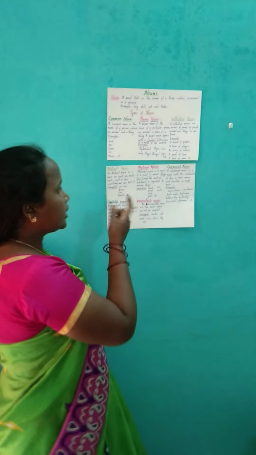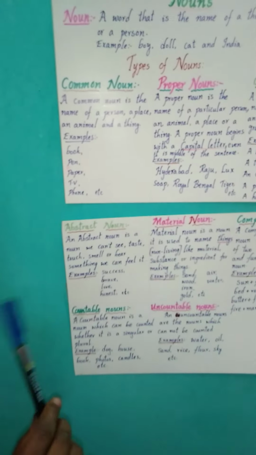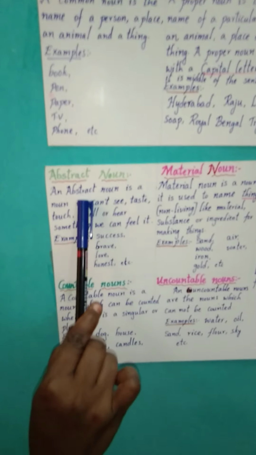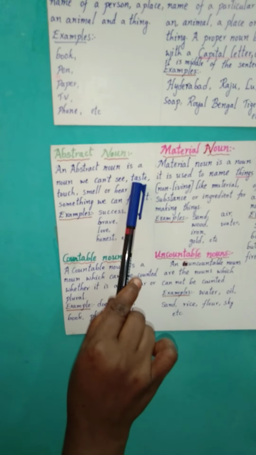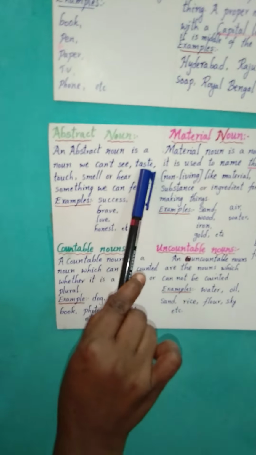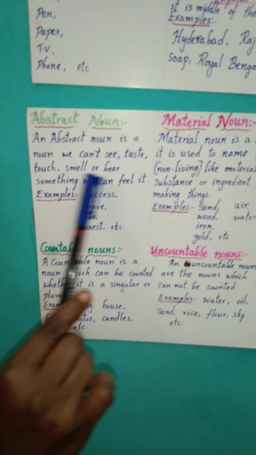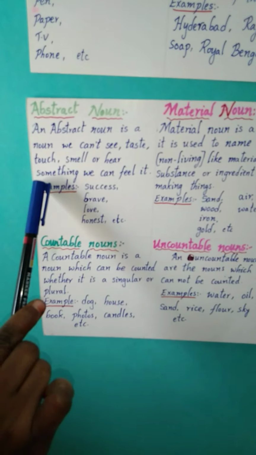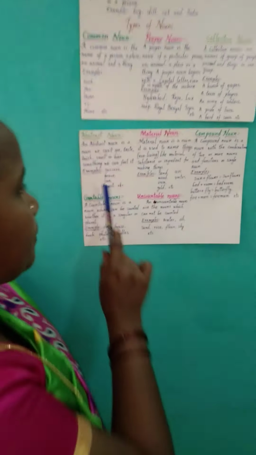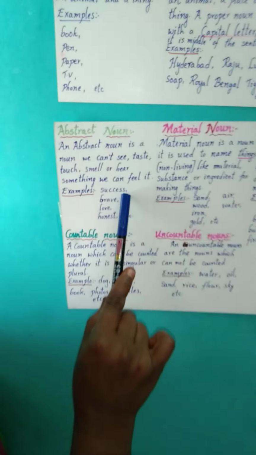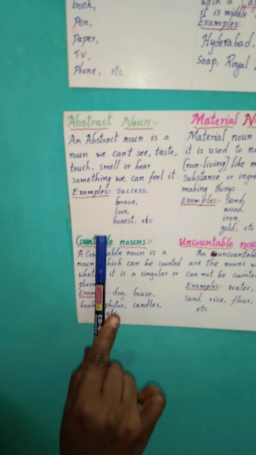Now, we'll go for the next topic, the abstract noun. Abstract noun, we'll read the definition, children. An abstract noun is a noun we cannot see, taste, touch, smell or hear, but we can feel it. Now, see the examples: success, brave, loud, honest.